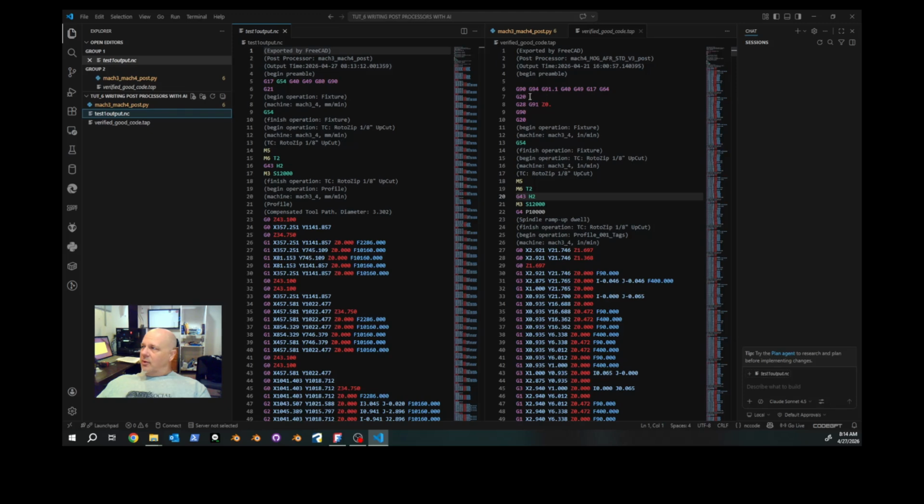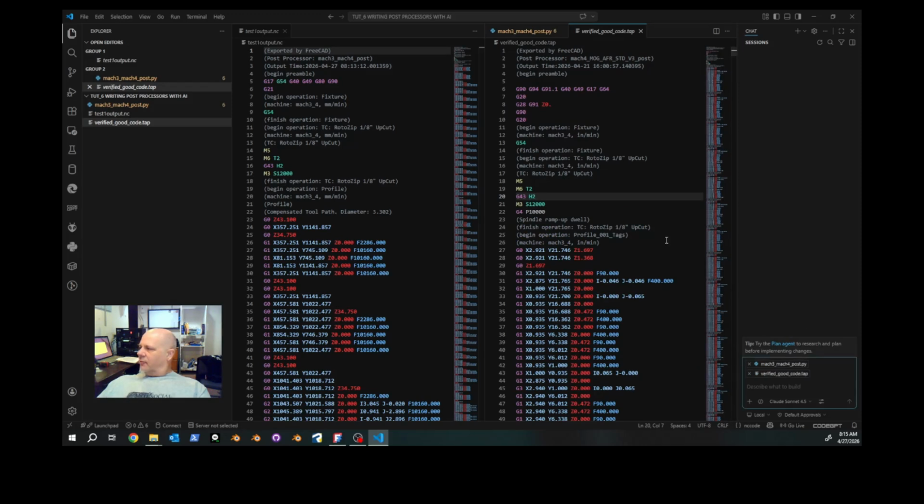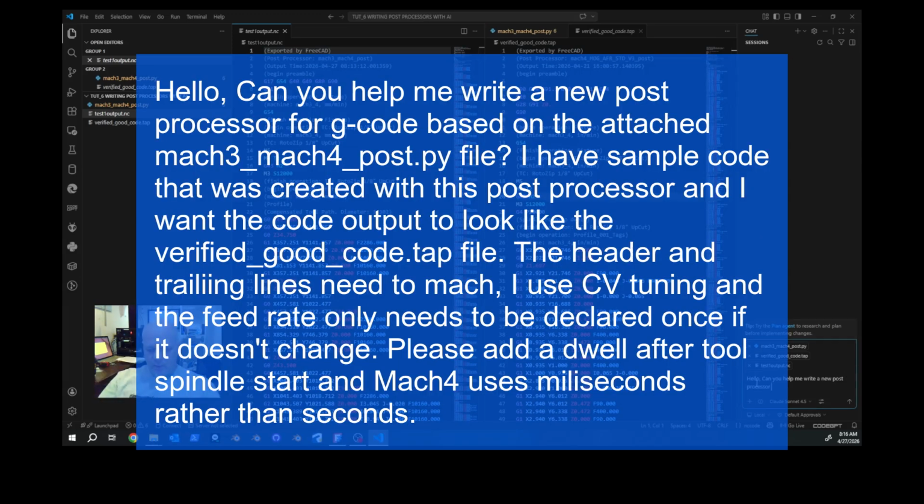So what I do is I use AI to help me get this done. We're going to need this post. So in the chat window, click the plus. That adds it to the prompt. Click the plus for the verified code. And then the test code, click plus. And now let's write a prompt. Rather than seconds.